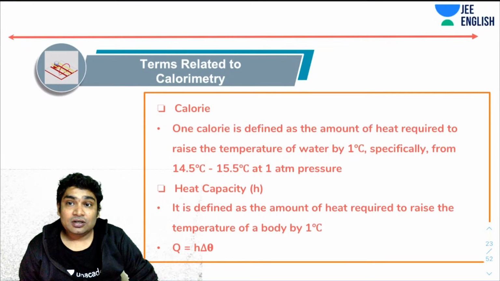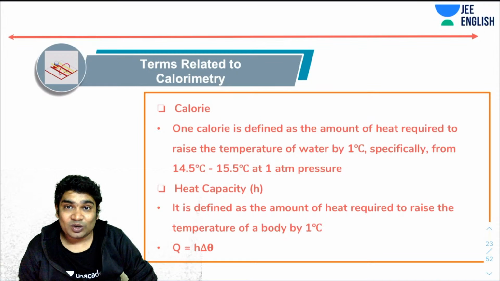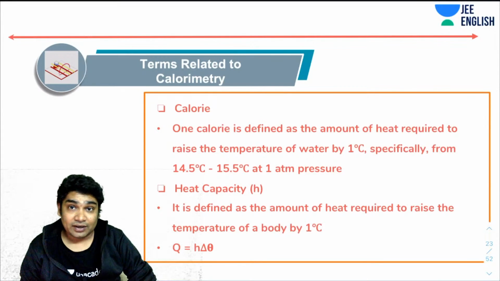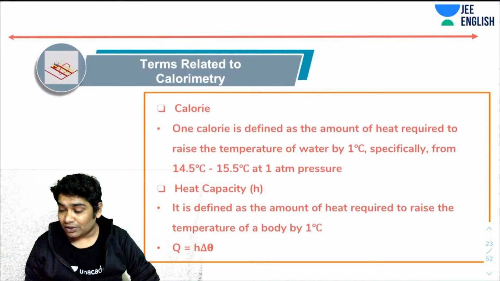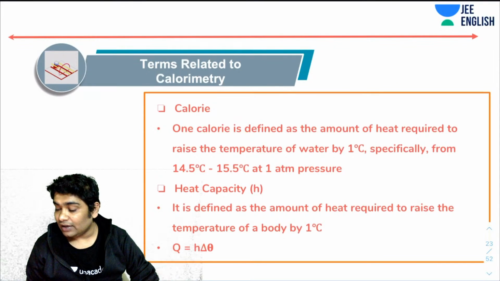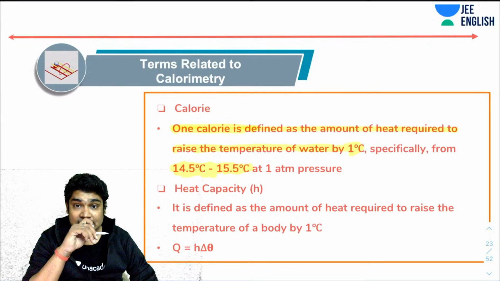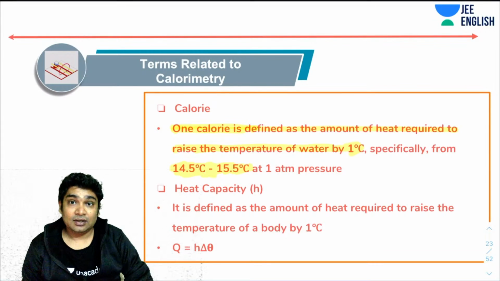Okay. Let's quickly talk about the terms related to calorimetry. So first we will define 1 calorie, which is going to be our unit of heat. I'm just quickly going over these key terms. 1 calorie is defined as the amount of heat required to raise the temperature of water by 1 degree Celsius at STP, of course. Specifically from 14.5 to 15.5. You should know this definition. In Mains, they have asked direct questions on these.